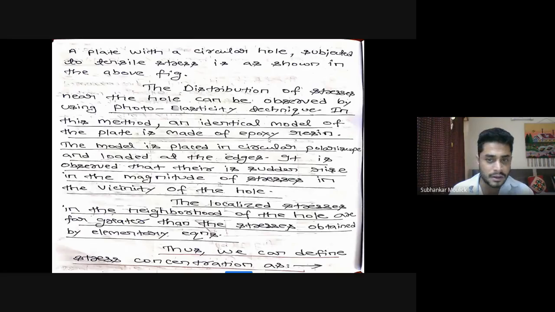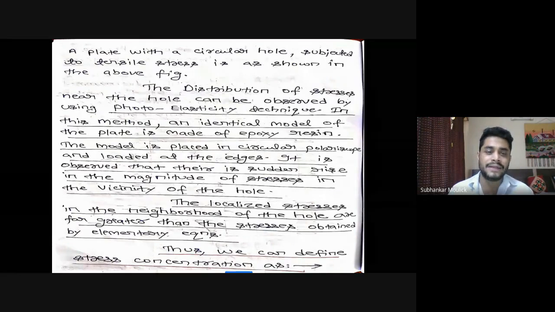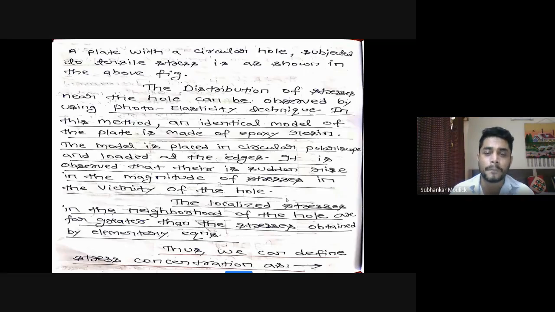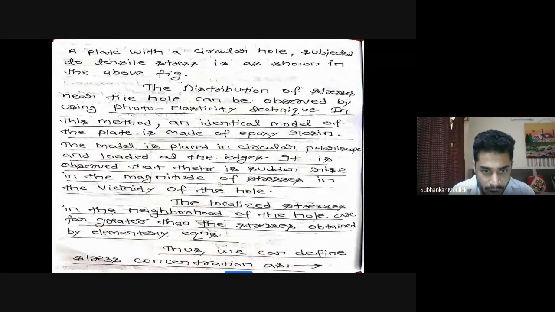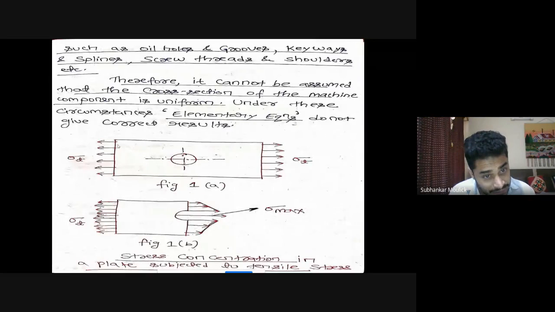They made the model of the component, and then the model was placed in a circular polariscope. After that, they applied the load at the edges, due to which stress will be generated in the plate.